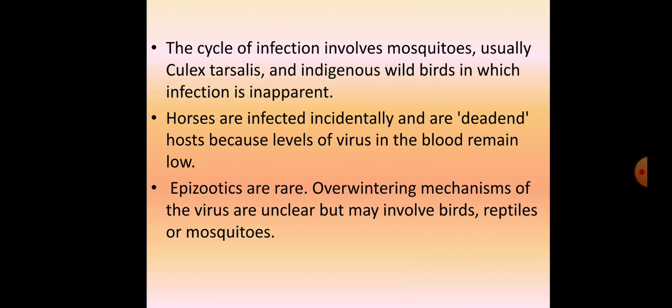Epizootics of the Western strain are very rare. Overwintering mechanisms of the virus are unclear, but they may involve birds, reptiles, or mosquitoes. Mosquitoes are involved in all three strains. But in the Venezuelan strain, rodents are involved in the transmission, a rodent and mosquito cycle, and the other two have wild birds and mosquitoes in their transmission cycle. The Western strain also tends to be milder compared to the Venezuelan and Eastern strains.